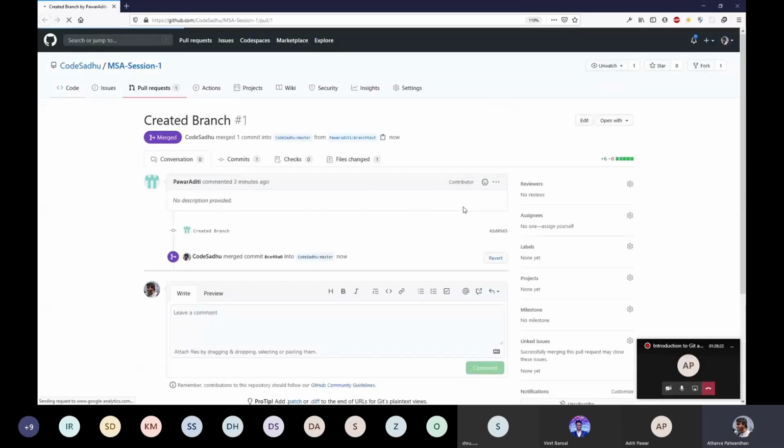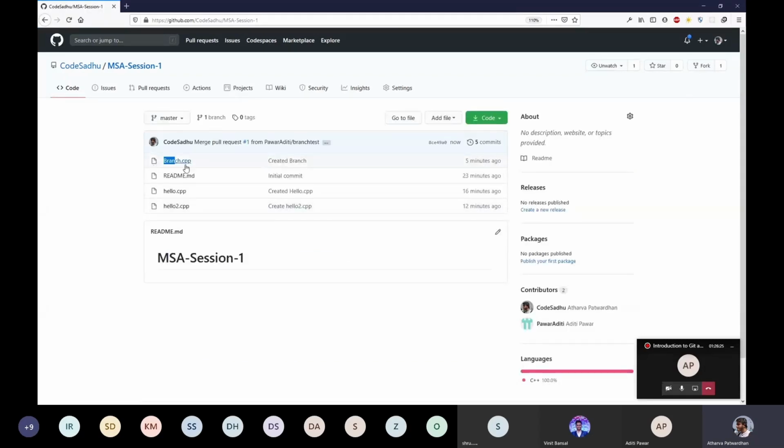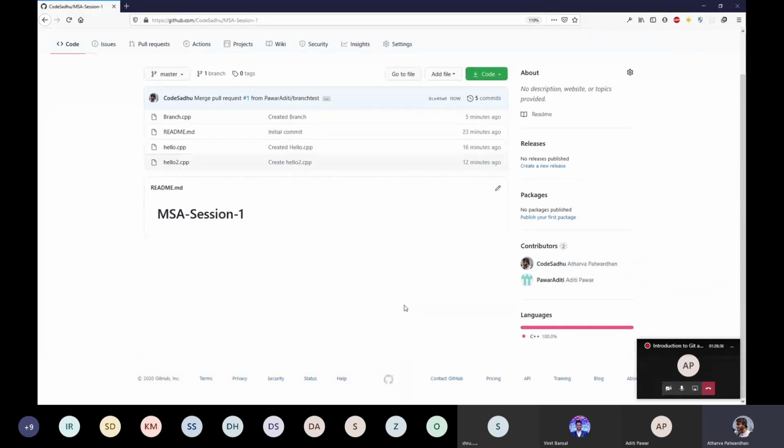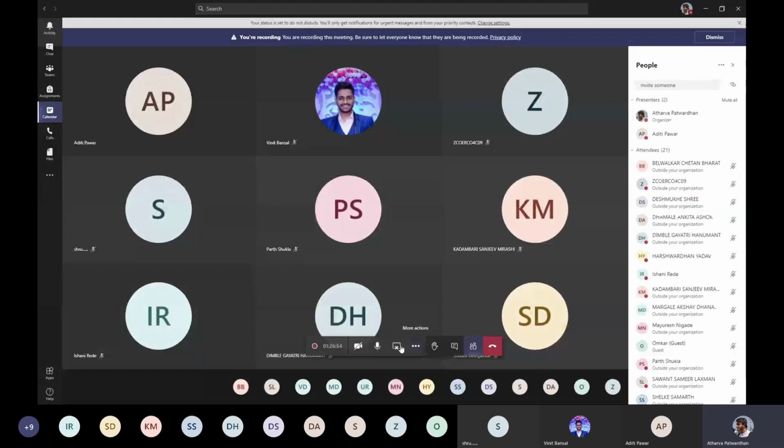So now if we go to the code, see, this file created by Aditi has now been merged into my master branch. So this, I think, sums up the basics of Git and GitHub. I think we covered the basic concepts like pushing, pulling, what the staging area is, how to add files to the staging area, what a commit is, and yeah, all the basics. So I think there is just one more slide left, and I'll just walk you through it.